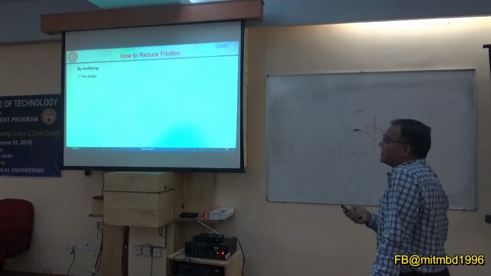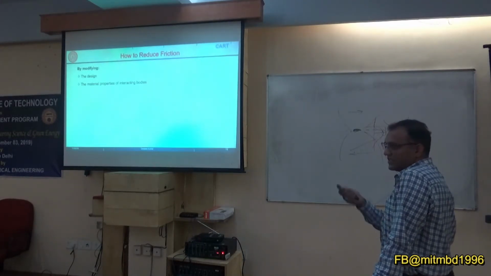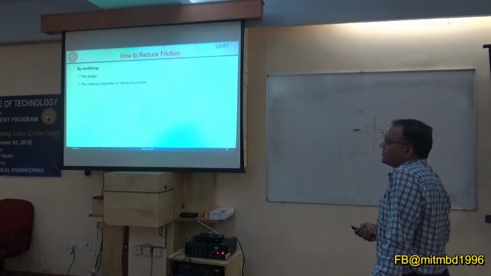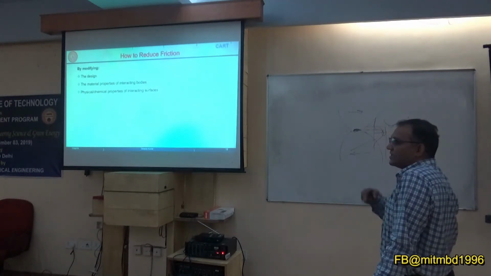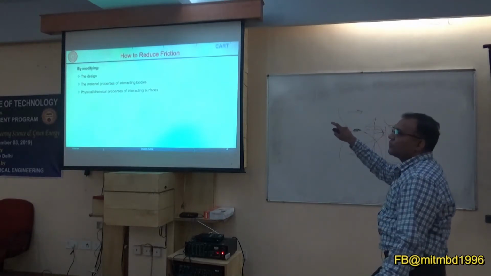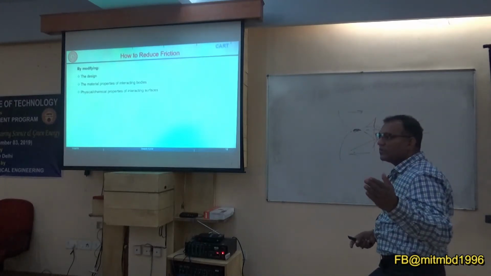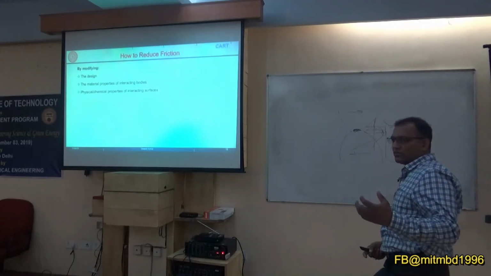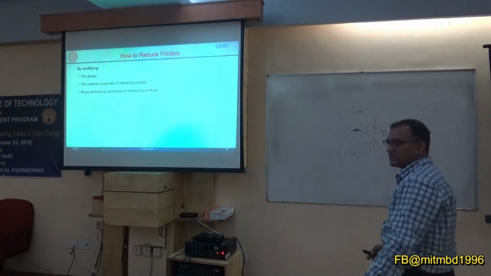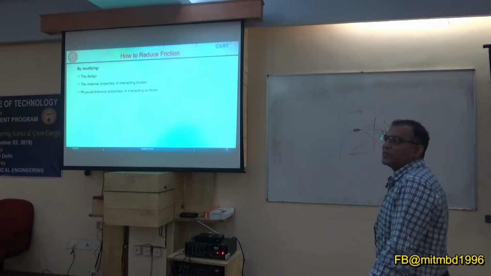So if you can add something from the design, that part, material properties you can change, hardness or resistance you can play, coatings you can, physical chemical, if lubricant is there, how those lubricants are reacting with the surfaces. So that is where your role of lubricant is there. You can design your lubricant according to the surface. Whatever lubricant we are using for now, say in your cars, everything is made of steel. But maybe down the line, maybe after 20 years, everything is made of aluminum.